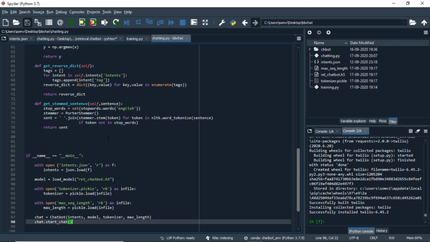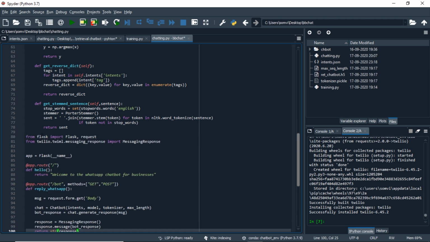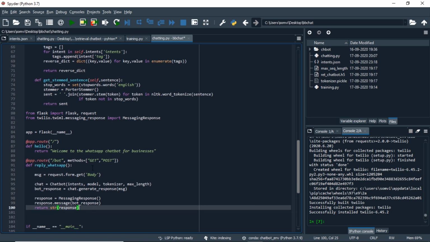We will try to include the code in our chatting.py file, and the modified block of code will look something like this. Let me walk you through. First of all, we will import Flask and its libraries. Then we will use Twilio to import messaging response library. And then we will use a basic functionality of Flask to create a very basic web application for us. So we will provide two routes for our app. The one route will be for the home page, and we will provide a string welcome to WhatsApp chatbot for businesses. That will be our home page.